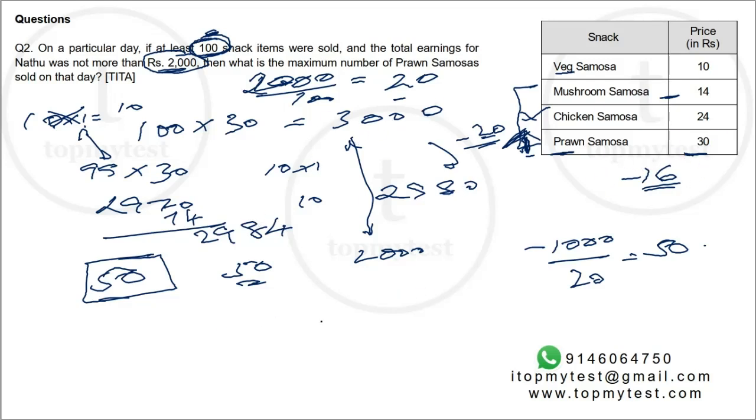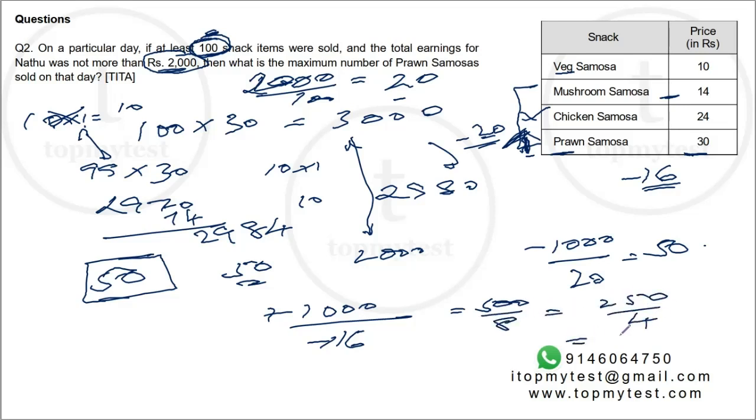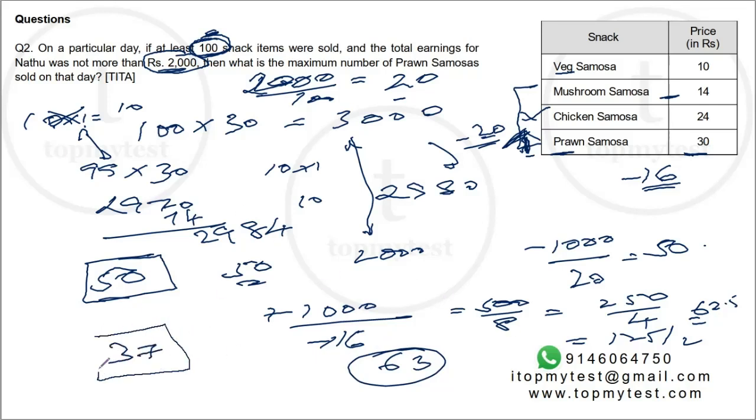How many replacements will you have to do? Minus 1000 divided by minus 16. That's 500 by 8, which is 250 by 4, which is 125 by 2. So you'll have to do 62 and a half. You'll have to do 63 replacements. If you replace 63 times, you'll be left with only 100 minus 63, 37 prawn samosas.